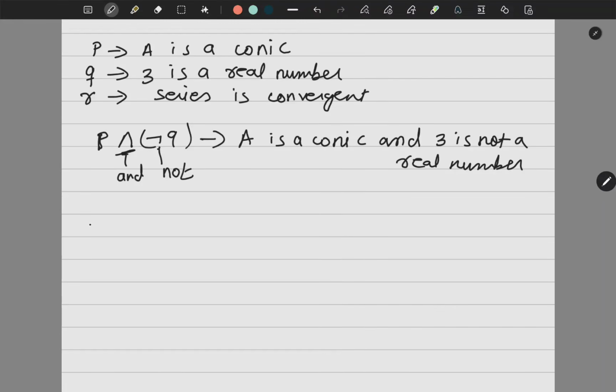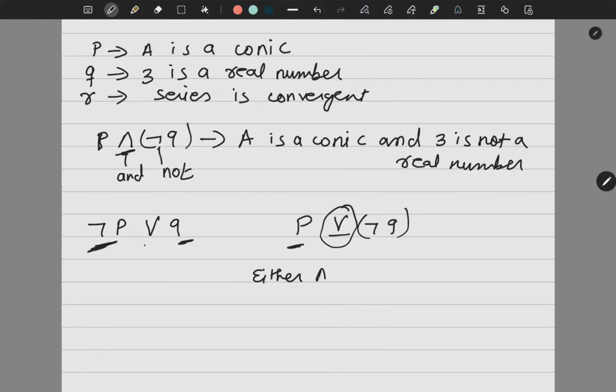Now if I say negation P or Q, how will you say it? A is not a conic or 3 is a real number. Now if I write it like this, P or negation Q, how will you read this? Either A is a conic or 3 is not a real number. Because of this exclusive, I say either A is a conic or 3 is not a real number.